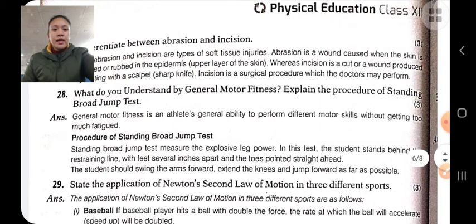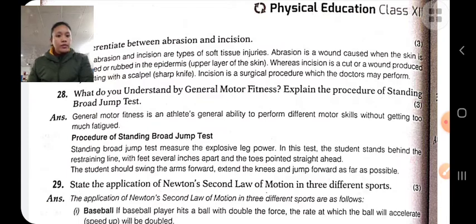What do you understand by general motor fitness? Explain the procedures of standing broad jump. First is motor fitness. Motor fitness means first motor development. Motor development is smooth and coordinated movement. That is, motor development refers to the development of bones, muscles, and the ability to move and manipulate around the environment. It means development of bones and muscles.